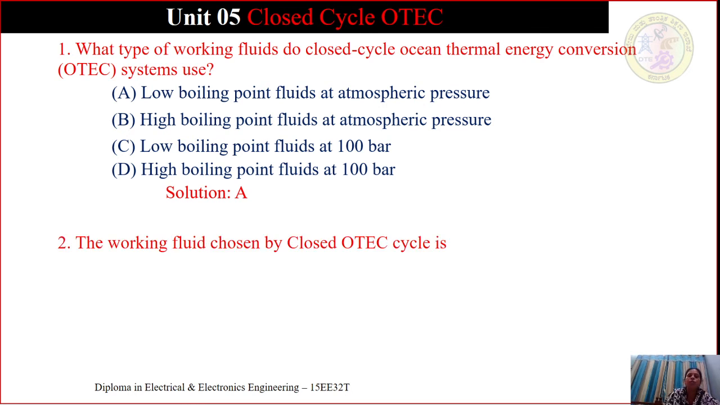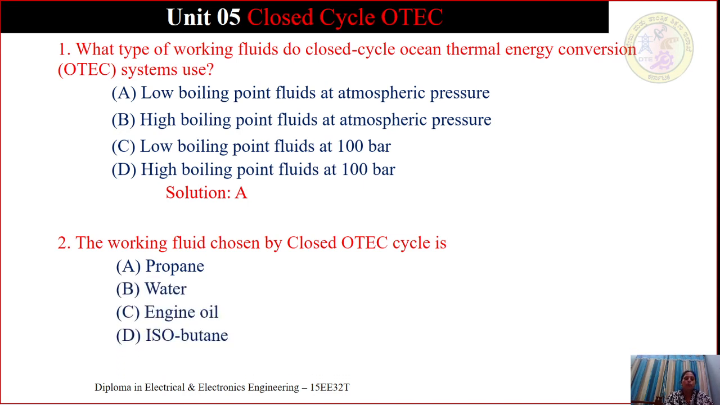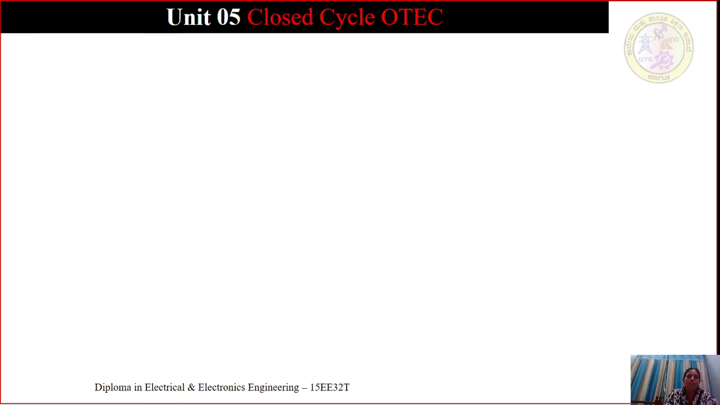The working fluid chosen by the closed OTEC cycle is, what are the options? Propane, water, engine oil, isobutane. What is the working fluid chosen by the closed cycle? It is nothing but propane. We have got three working fluids: ammonia, freon and propane. And the correct answer is A, that is propane. We'll pass on to the next question.